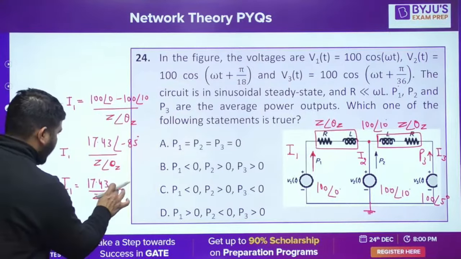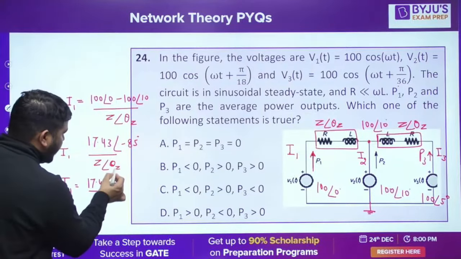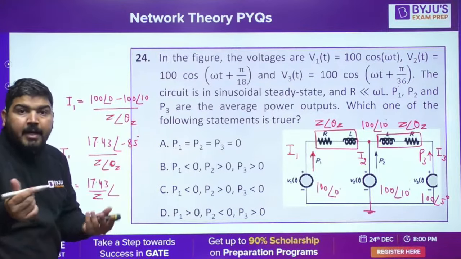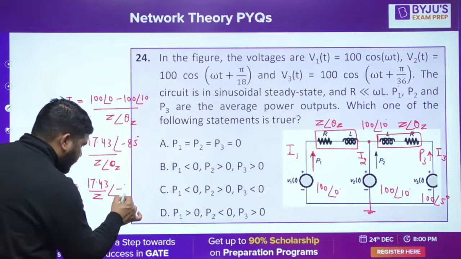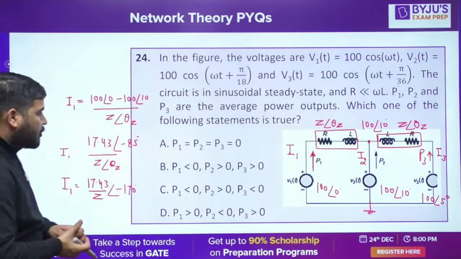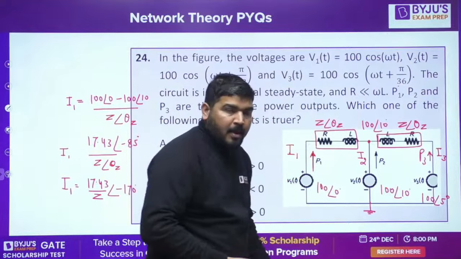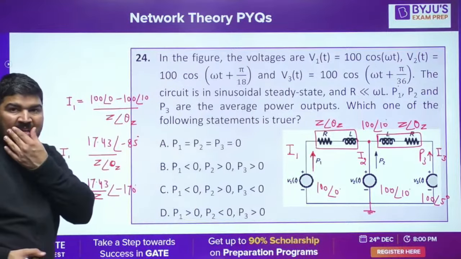Is it fine? I'm assuming that it's nearly equal to 90. So you can say that this current is lagging by 170.